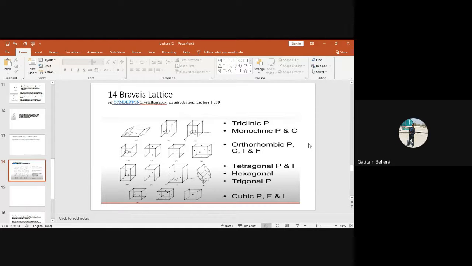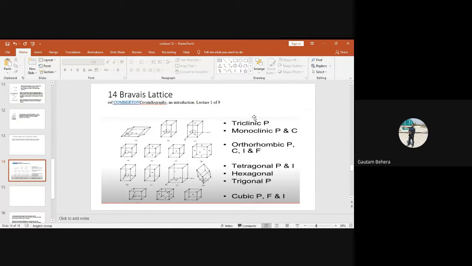So now you tell me, as I told, we have 7 crystal systems: cubic, trigonal, hexagonal, tetragonal, orthorhombic, monoclinic, triclinic. Anybody remember what is this trigonal also called? Rhombohedral. You can see CTOM-H, R is missing, right? So rhombohedral and trigonal are the same. You have to remember that. You can call it trigonal, you can call it rhombohedral, same thing, right?